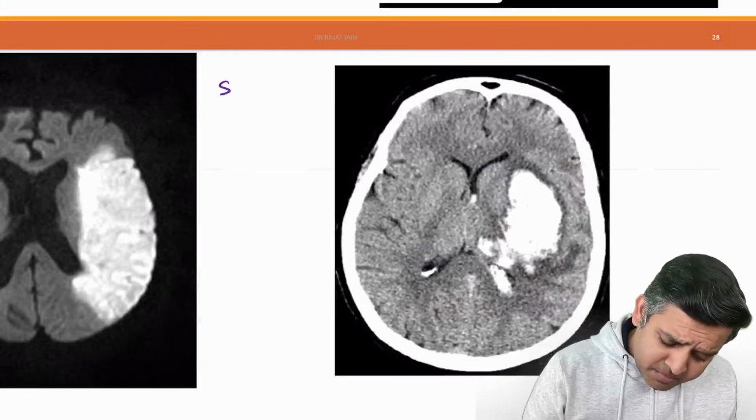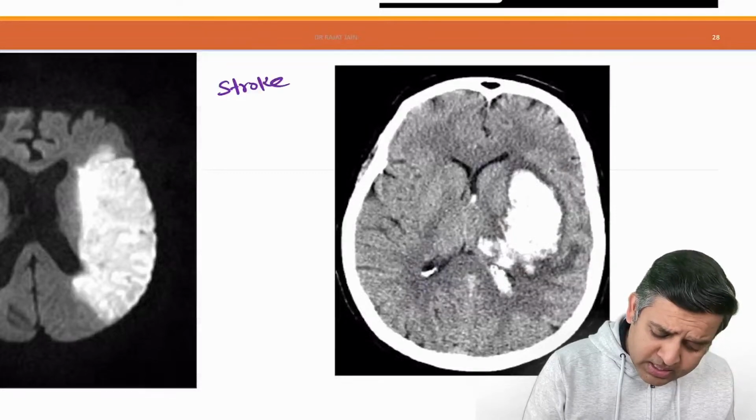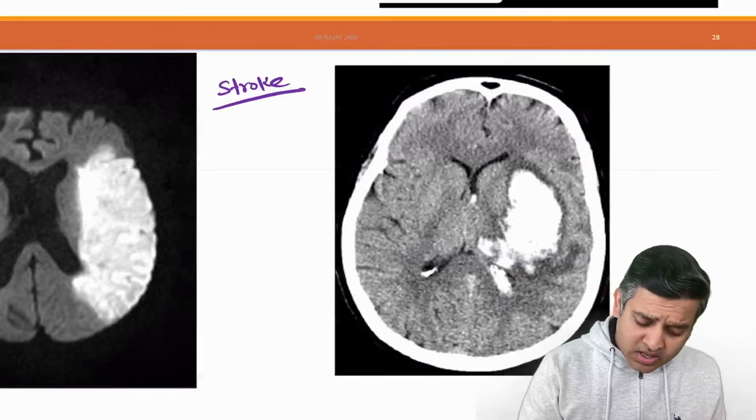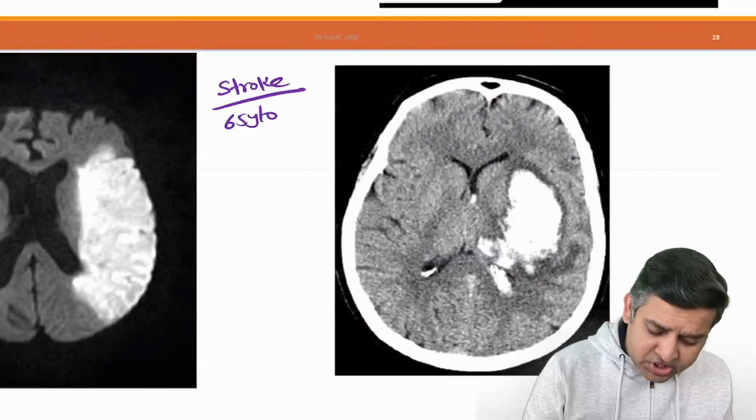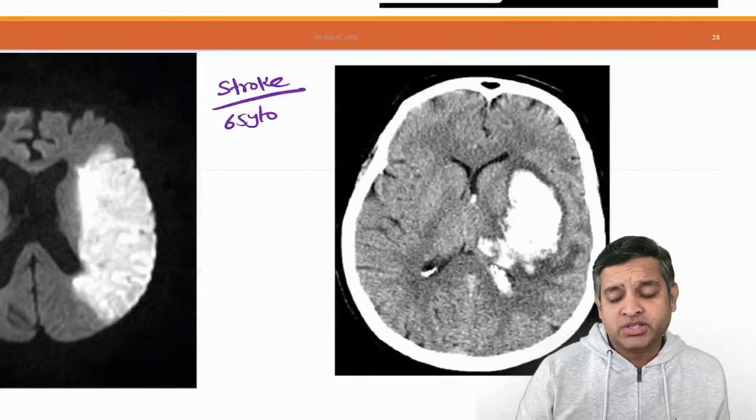Now, the second important image is stroke. This was a last year FMG screening exam question. A 65-year-old patient presented to the emergency.